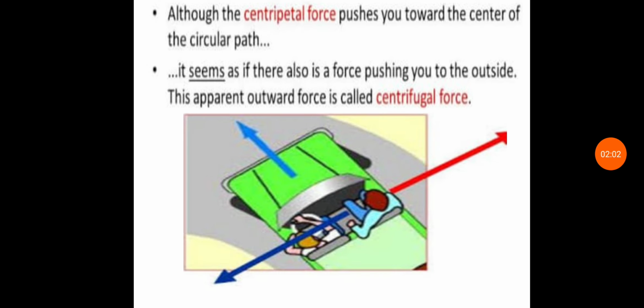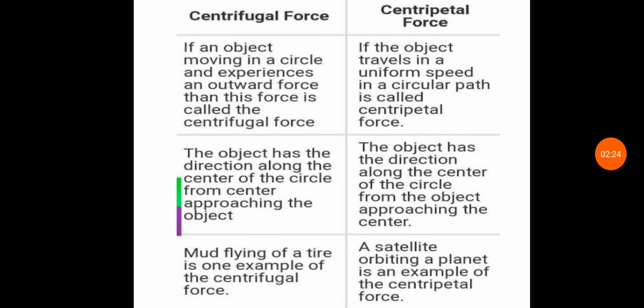In this figure, although the centripetal force pushes you towards the center of the circular path, it seems as if there also is a force pushing you to the outside. This apparent outward force is called the centrifugal force. So these are the different examples of the centrifugal force and the centripetal force. Now we can easily compare the centrifugal force and the centripetal force.